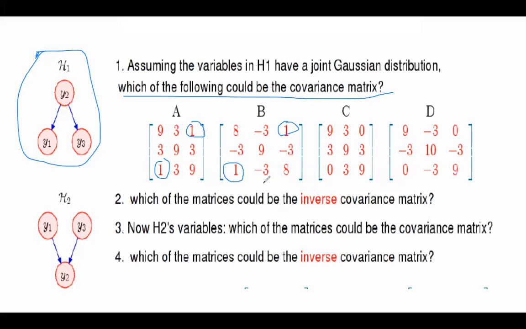सर diagonal में variance नहीं है ना B में. This is variance for Y1. This is variance for Y2, and this is variance for Y3. So am I required to have the same variance for Y1 and Y3? Yes, because of the fact that